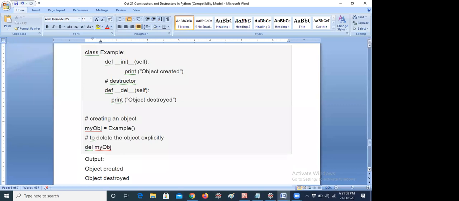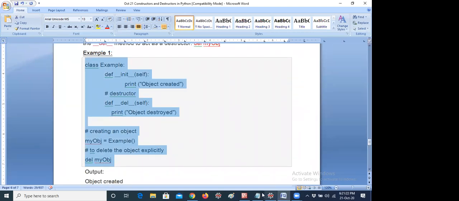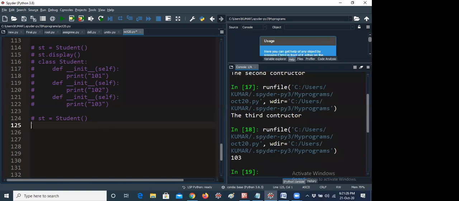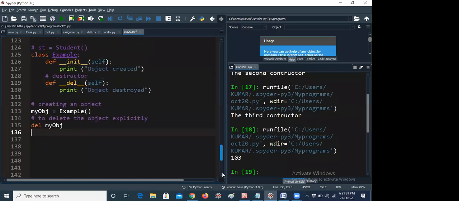One minute. So I'm creating a simple example. If in any examination you get a question like what is a constructor and destructor, you can just write a simple example. It is very easy. Within 5 lines of code, you can write it this way. Okay, it is very easy, guys. So let me explain now.